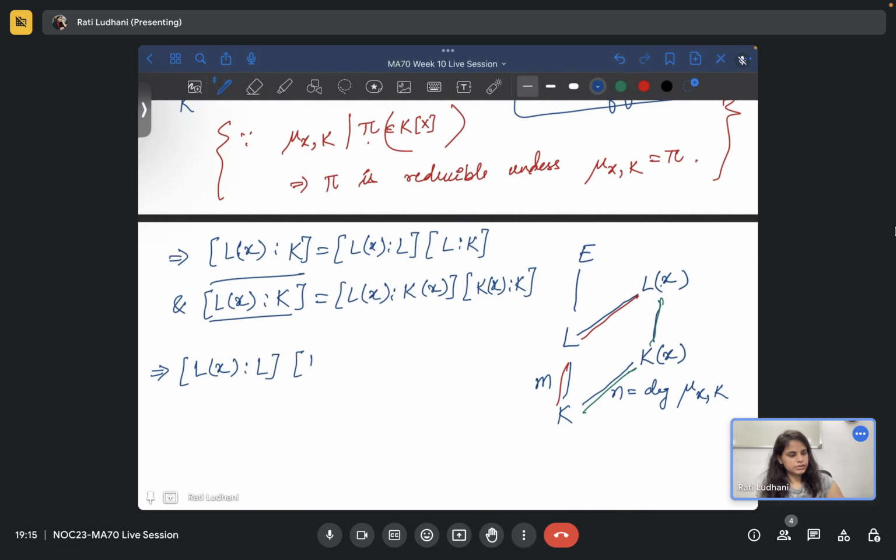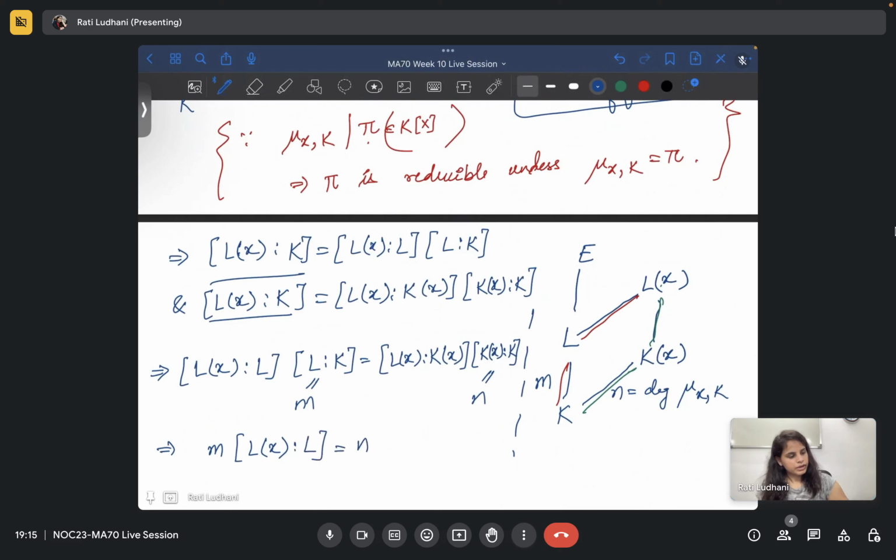One side you have this, that is equal to, I can write on the same line, Lx over Kx, and you have Kx over K. Now, what do you know? You know that Kx over K is N, so this value is N, and you also know that L over K is M. So you actually have M times Lx over L, and you have N times Lx over Kx.